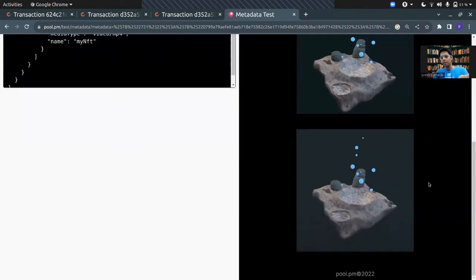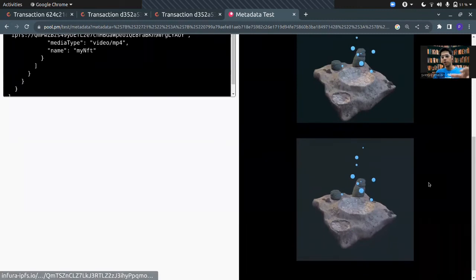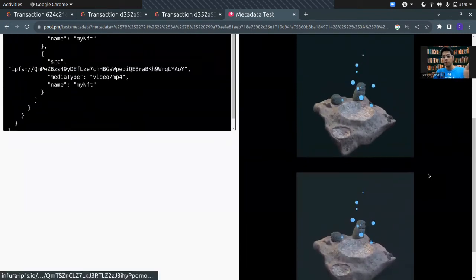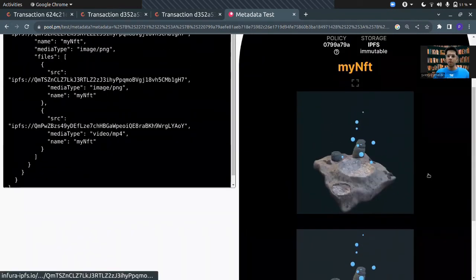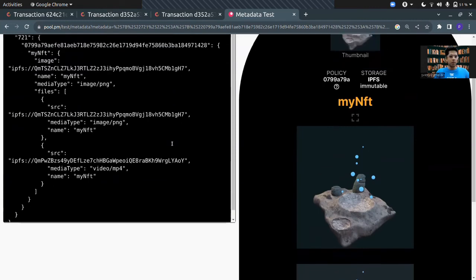It has identified this particular video file, and now it is showing both the files, a photo and a video. Depending on what your use case is, you can either have a video, you can have other types of files as well, or you can just not have any of it. I told about the supported file formats in the previous video, so you can check that out as well.